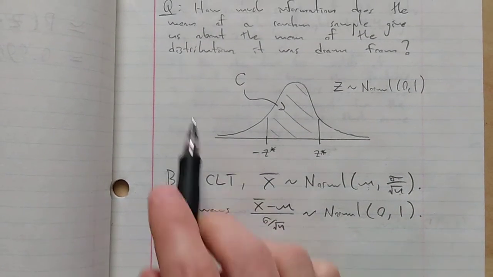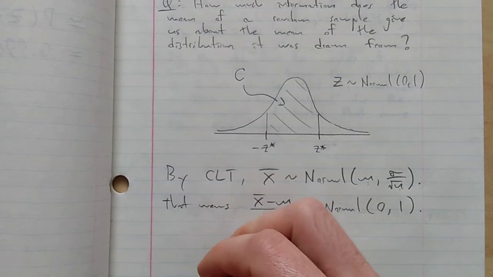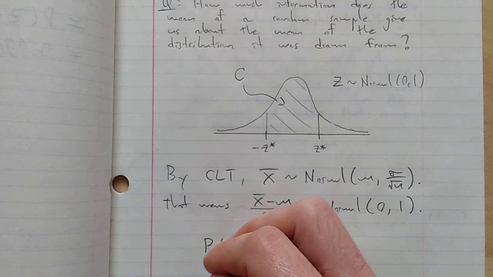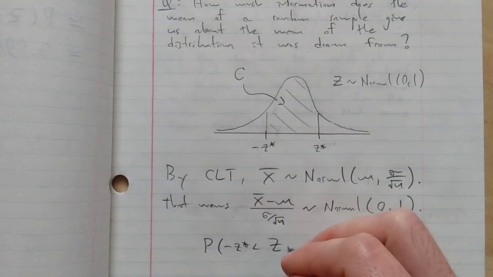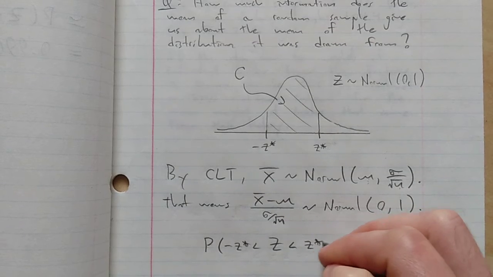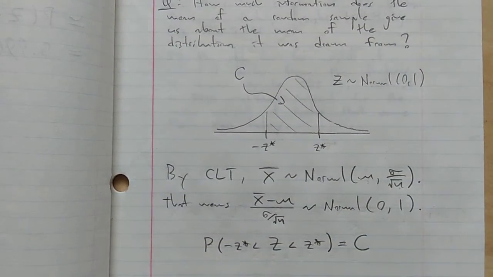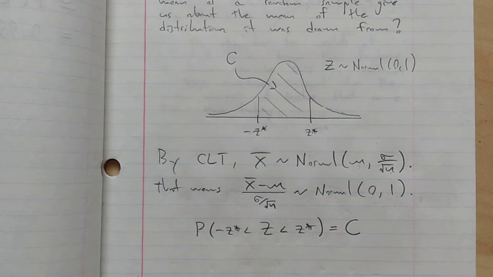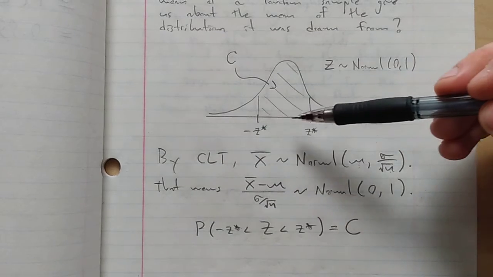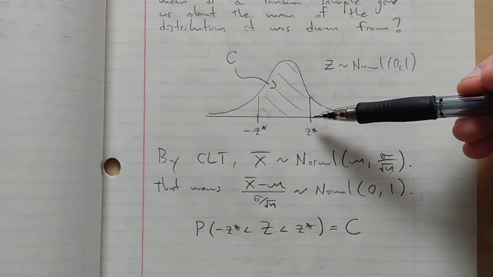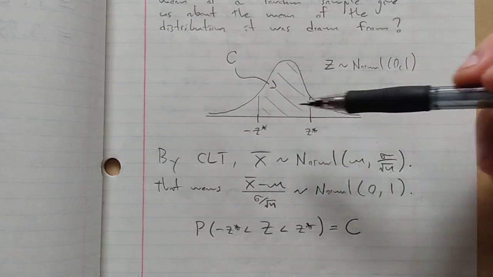This little picture up here is just a picture of the following statement: the probability that z, the standard normal random variable, is between minus z star and z star is c. That's what this is a picture of. Minus z star and plus z star are just two numbers on the horizontal axis, and because one is z star and one is minus z star, they're symmetric about 0.